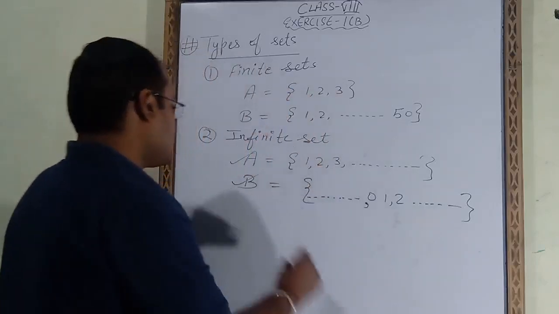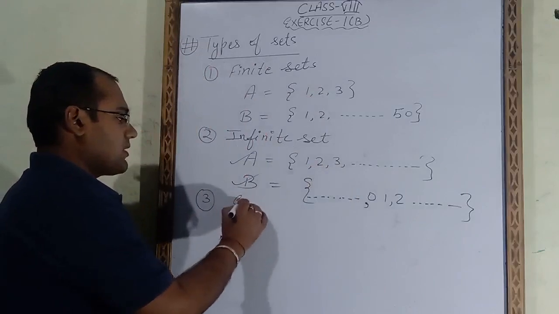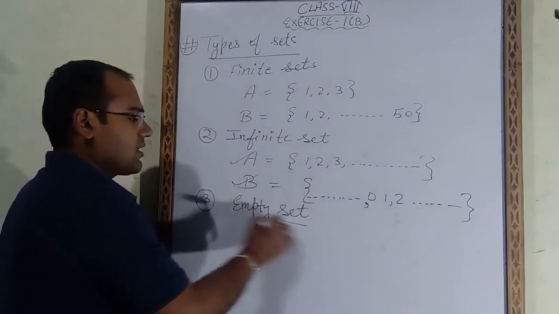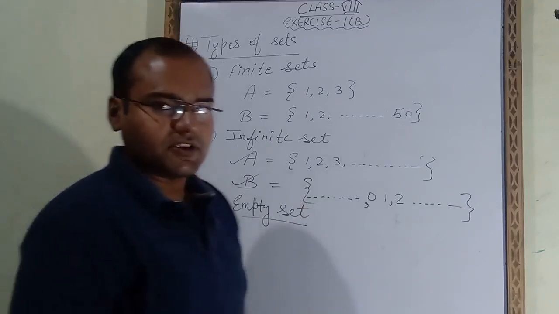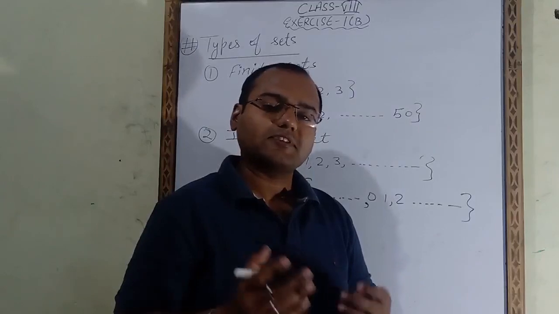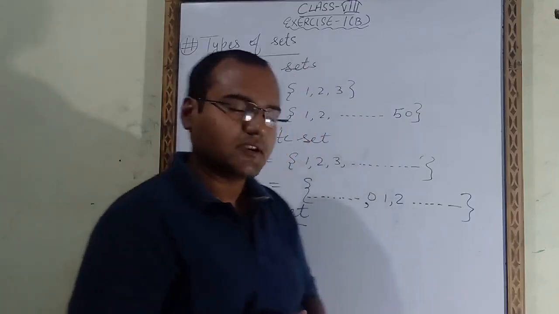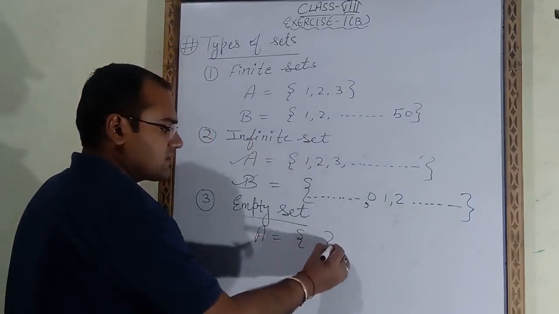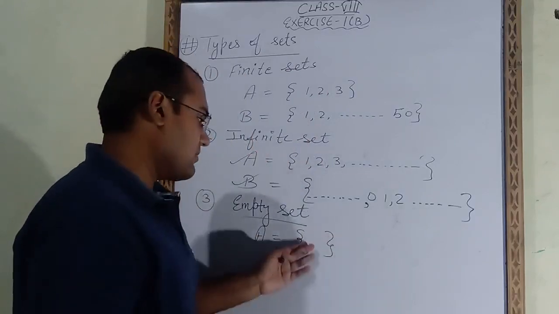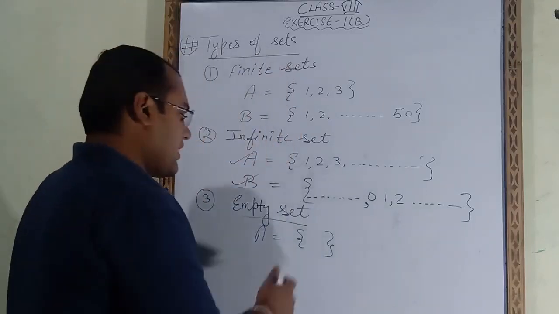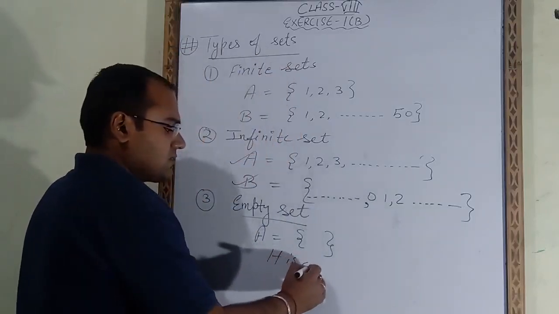Now the third type is the empty set. The set in which no element is there is called an empty set. Suppose I write a set here. Set A is empty brackets. Empty brackets means no element is there. That's why we will call this an empty set.